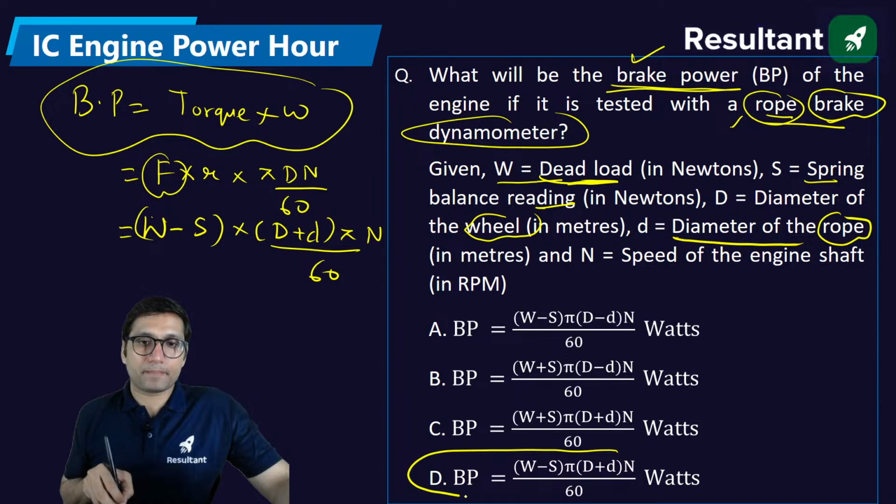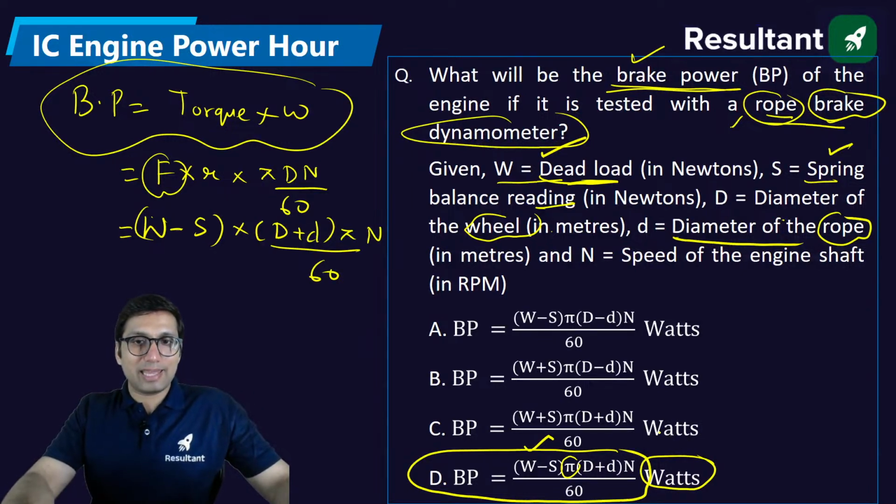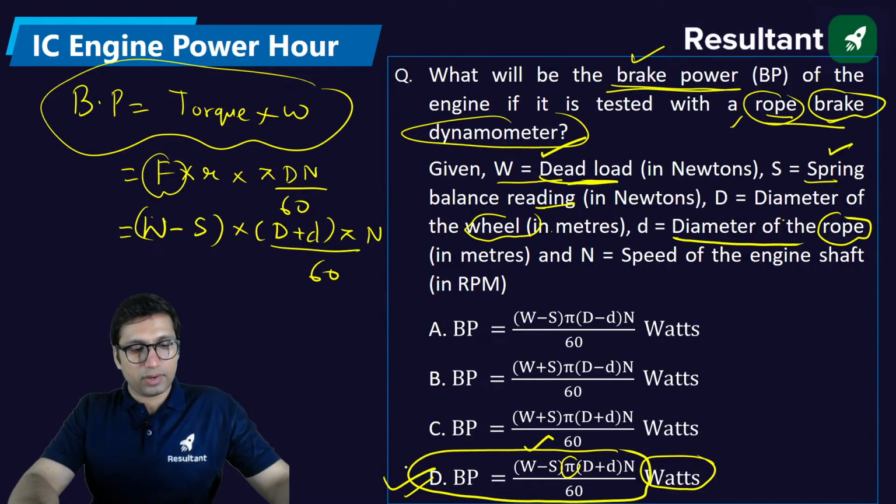Remember this formula. The diameters of the rope and the pulley wheel will be added, and the dead load and spring balance reading will be subtracted. And next is pi into N by 60. This is how you will get the power. So if you remember this formula, you can easily get the answer. Option D is the right answer. If you have any doubt, you can check it. When the numerical comes, you have to use this formula only.